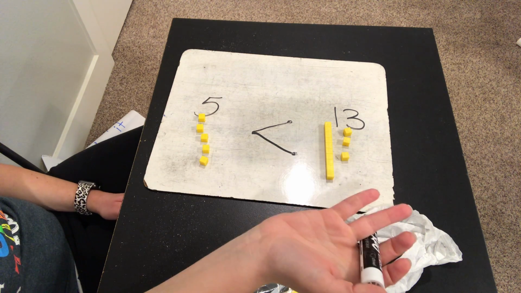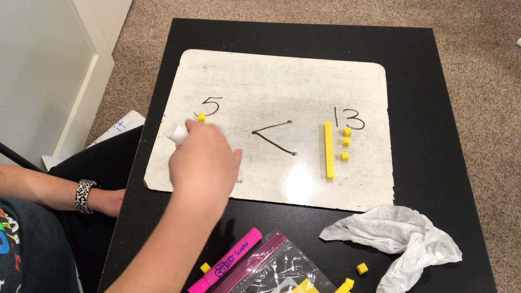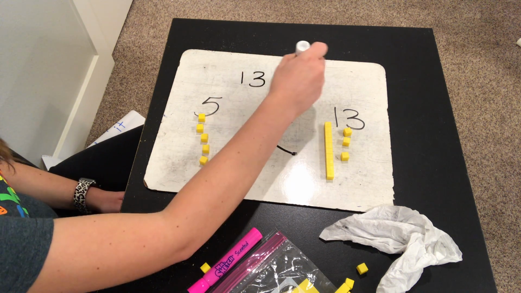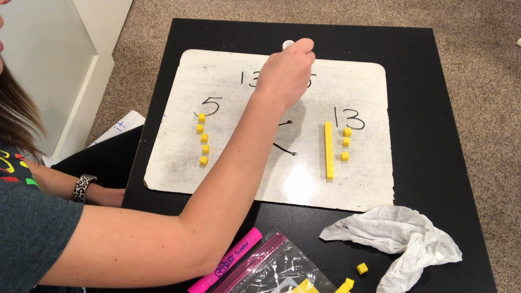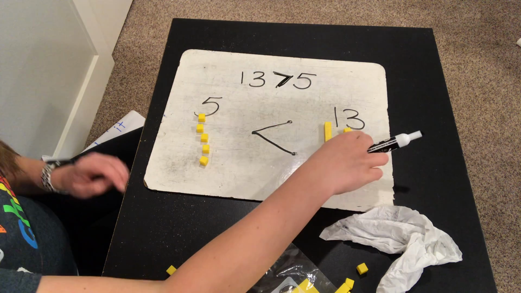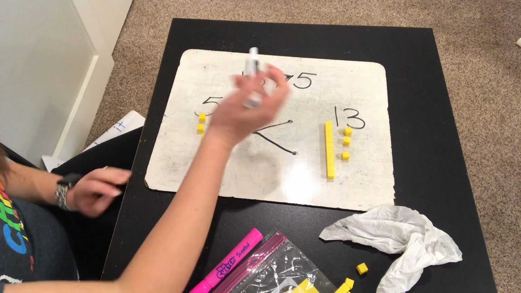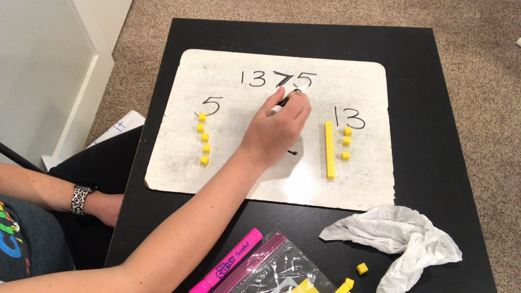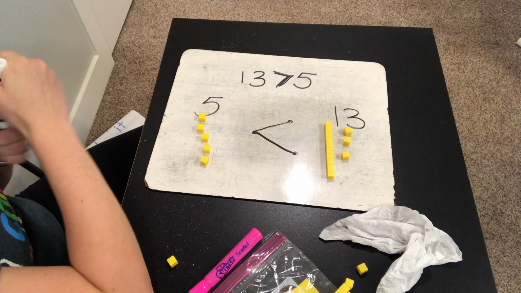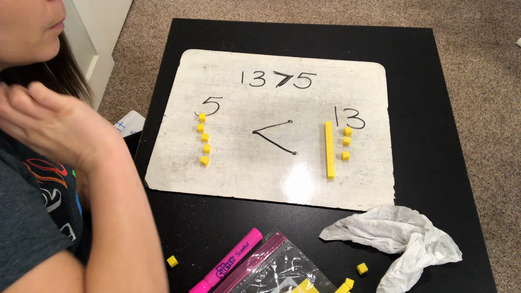Just like when we add, and we talked about this recently, you can use the commutative property and flip this equation around, and it still is correct. So if I flip my numbers, I don't really like how I drew that symbol. If I flip my numbers and put 13 first and 5 second, and I flip my symbol, it still is correct. Now this says 13 is greater than 5. So you can use the commutative property with your expressions as well when you are comparing numbers.